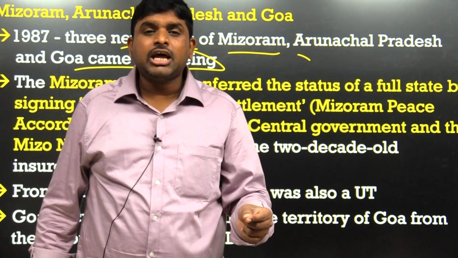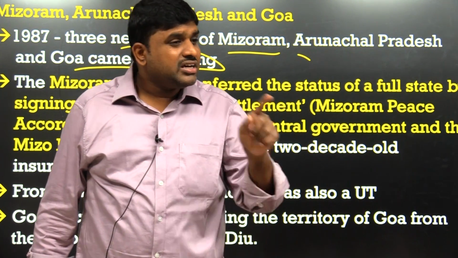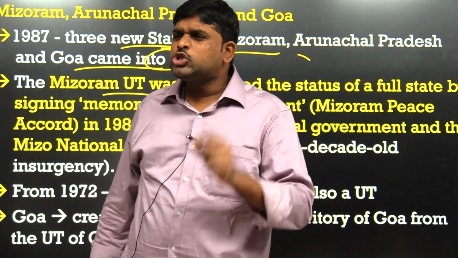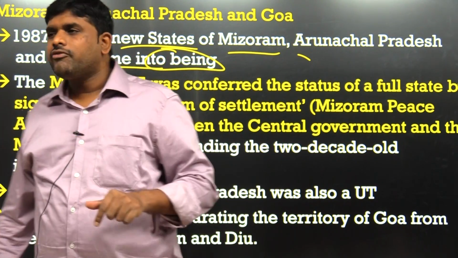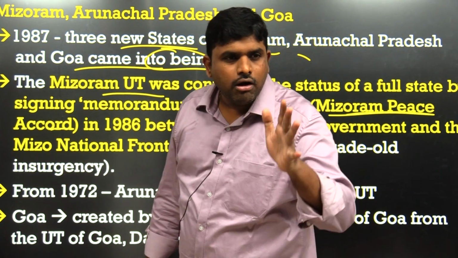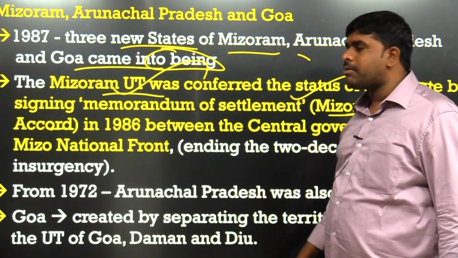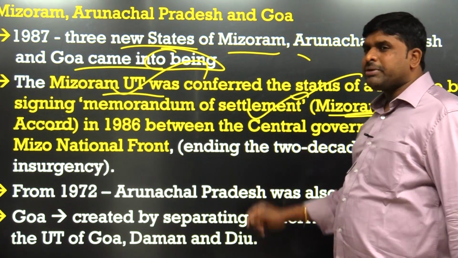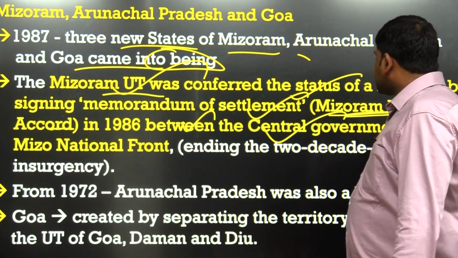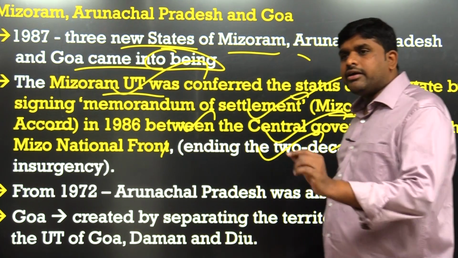So how do we have to negotiate? How to solve such nationalistic tendencies? How do we solve regionalistic tendencies? How to stop these terrorist activities? We can learn from the Mizoram Peace Accord, which is called the Mizo Accord. The Mizoram UT was conferred the status of a full state by signing the Memorandum of Settlement, the Mizoram Peace Accord, in 1986 between the central government and the Mizo National Front, ending the two-decade insurgency.